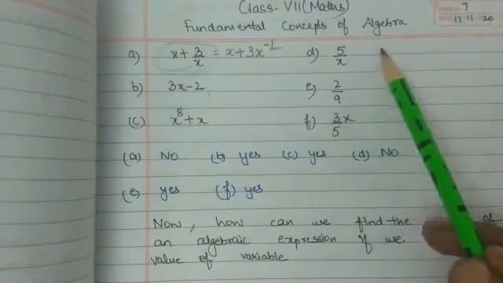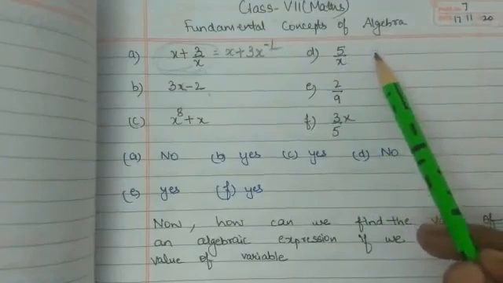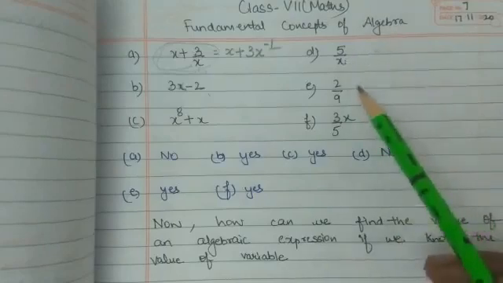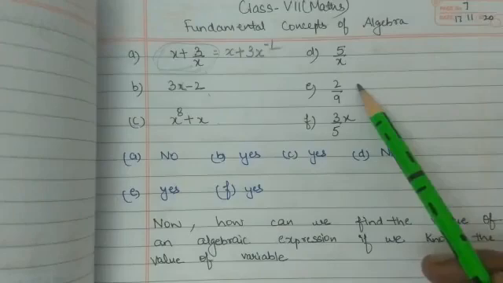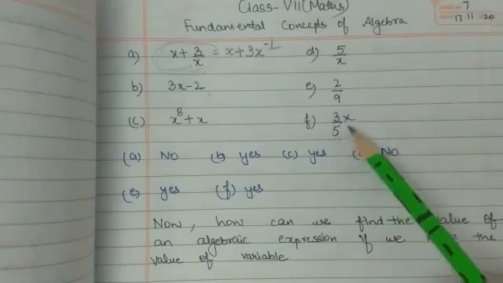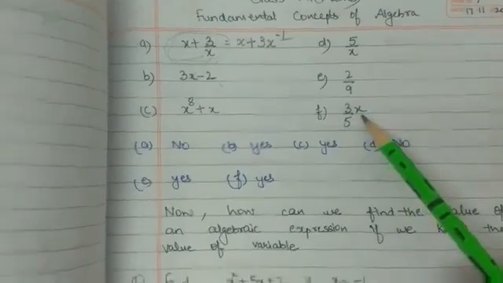This is not a polynomial, again because x has a negative exponent. Now 2 upon 9 contains no variable, so this is a constant polynomial. Then 3 upon 5x, yes, this is also a polynomial.